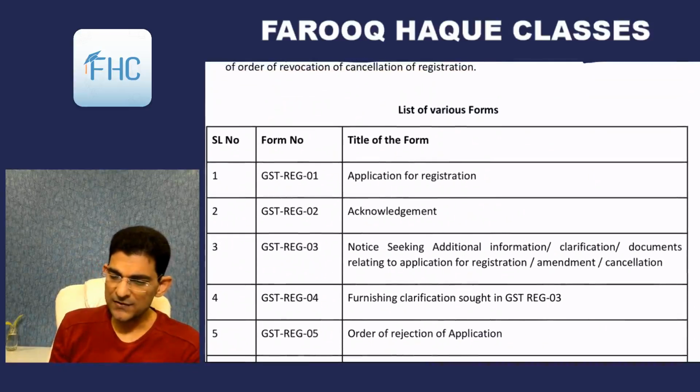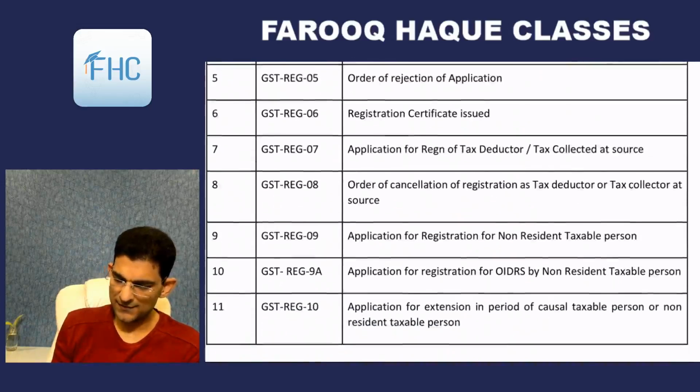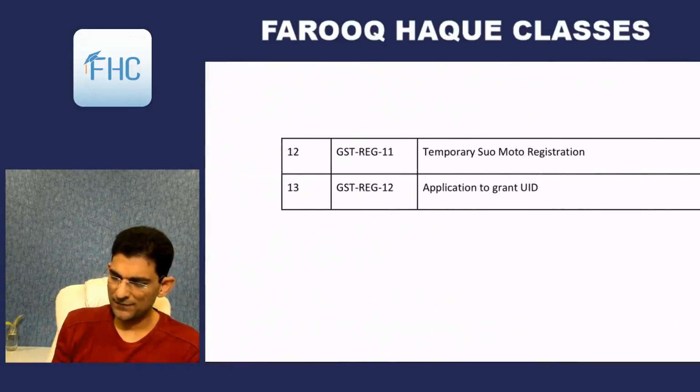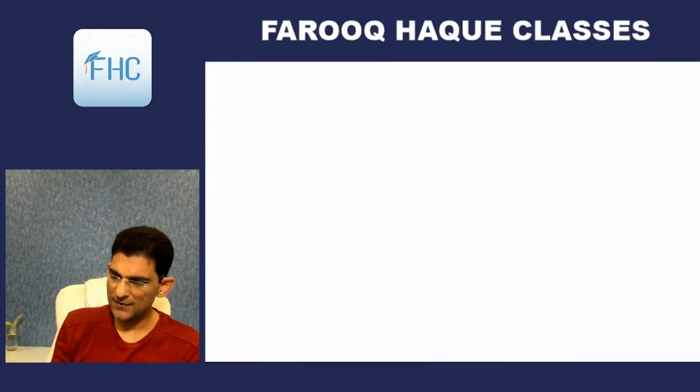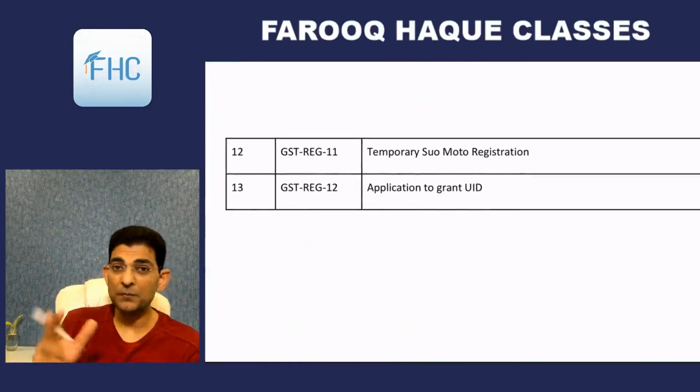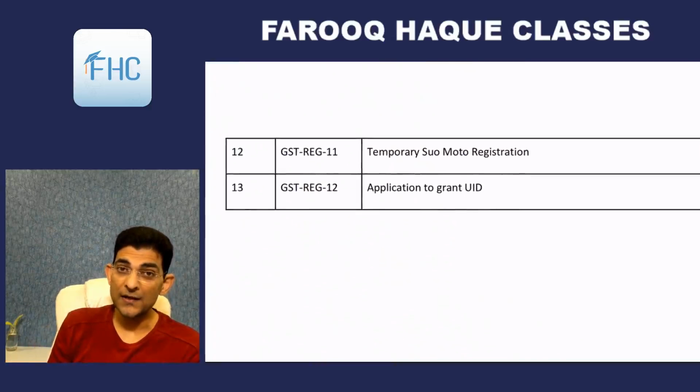And then at the last, a list of forms is given. This is for reference only, not to be mugged up. Right? So that was a simple first chapter of the procedural part, registration of person under GST.